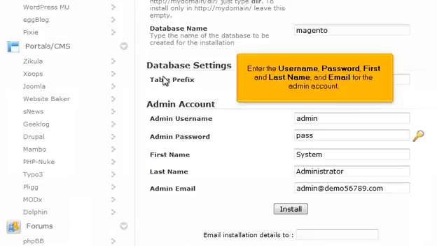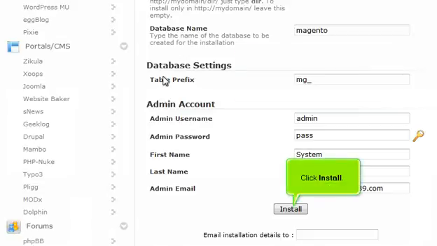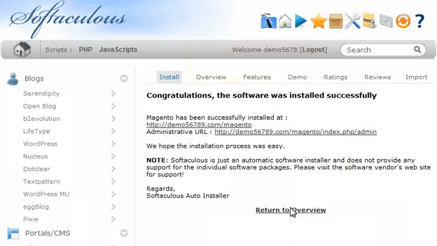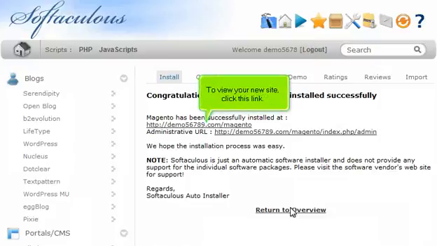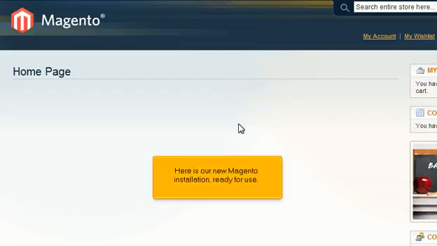Enter the username, password, first and last name, and email for the admin account. Click Install. After a moment, the software will be installed. To view your new site, click this link. Here is our new Magento installation, ready for use.